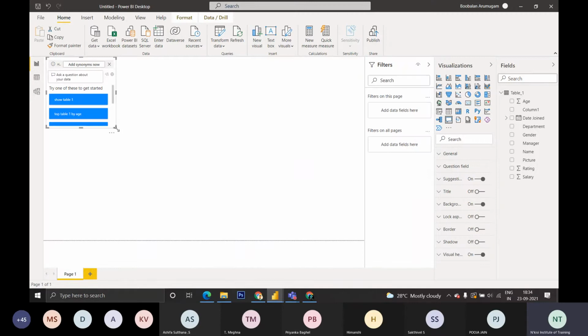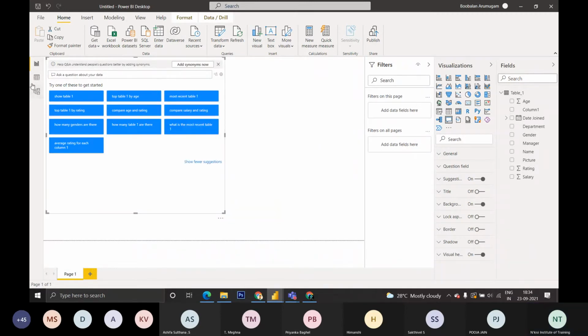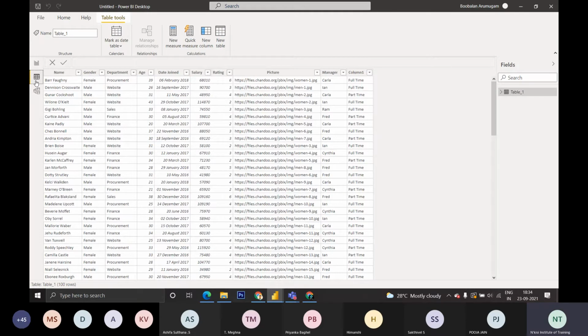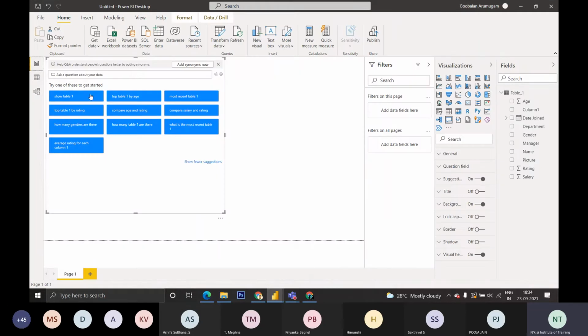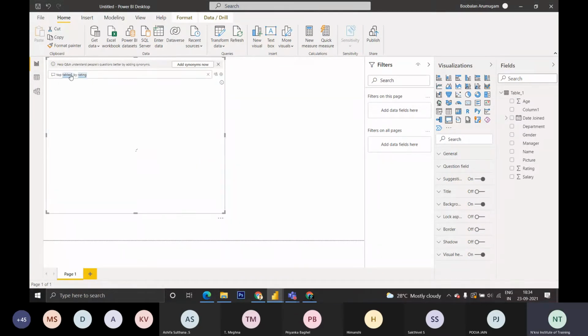Okay, this is the data I am having. If I want to know something like the top rating from this table, the name of the table is Table 1. I want the top rating scored people. I have clicked Q&A here, and it will show suggestions like this. A suggestion like top Table 1 by rating means the top people from Table 1 sorted by rating. Whoever scored 6, these are the people who scored 6.